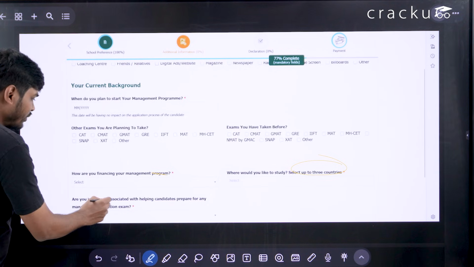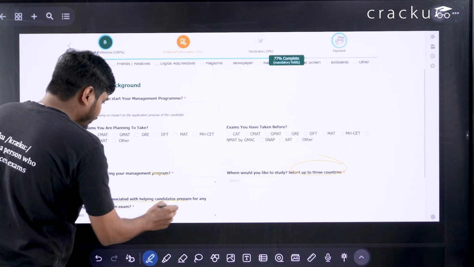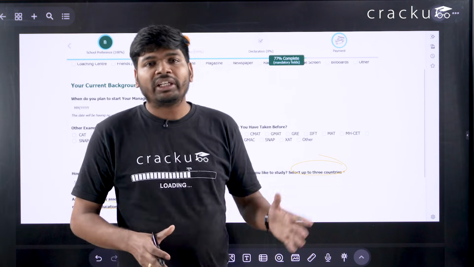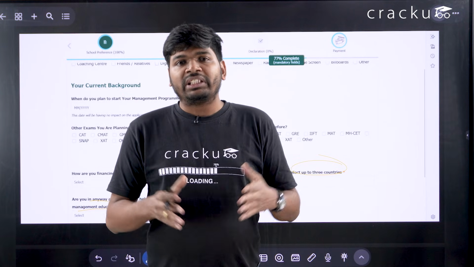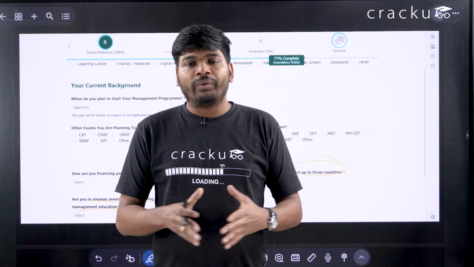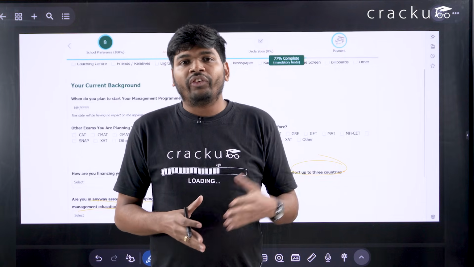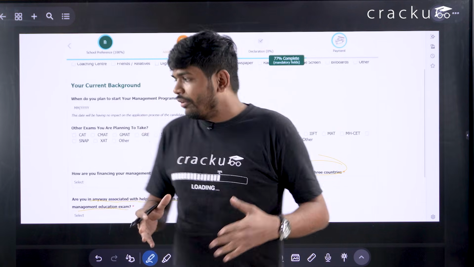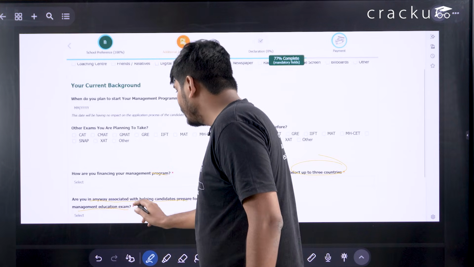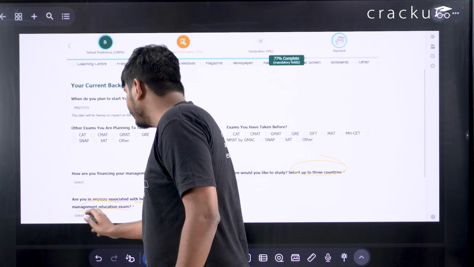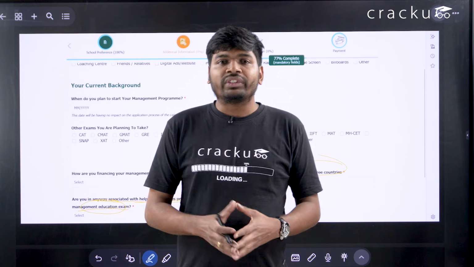Are you in any way associated with helping candidates prepare for any management education exam? If you are related to any company which is directly or indirectly involved in MBA entrance exams, for example, if you are working in Cracku, you have to select yes, because you are associated with helping candidates prepare for management education exams. If you are not, you have to select no.